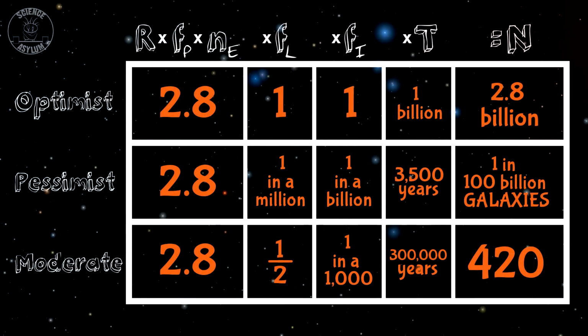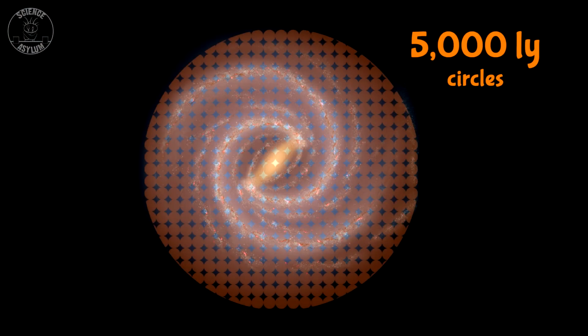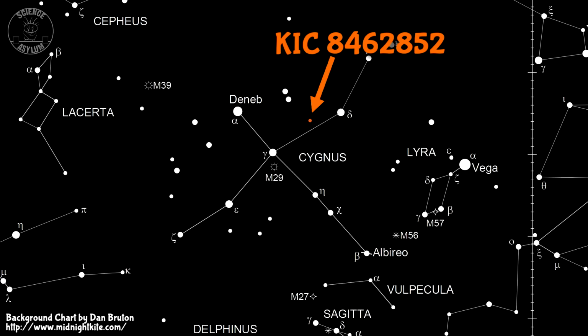I'm personally a bit more moderate in my estimates. I get a little over 400 civilizations in our galaxy, which means the civilizations are an average of about 5,000 light years apart. Considering KIC 8462852 is about 1,500 light years away, and that civilizations probably won't be evenly distributed, it's not out of the question to think there could be an alien structure around that star.